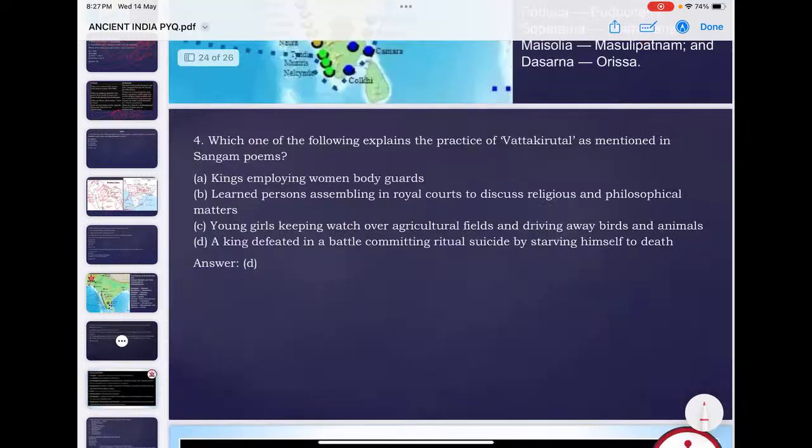This question was like this: what is Vattakirudal as mentioned in Sangam poems? Okay, so you see that a king defeated in a battle, committing ritual suicide by starving himself to death. This is all about, we know that Ahampuram deals with inner emotions, outer emotions, and there is a heroic warrior concept. So this is something: a king defeated in a battle, committing ritual suicide by starving himself to death.